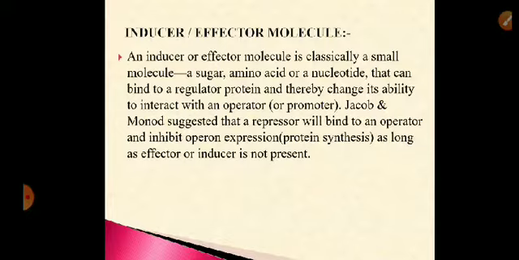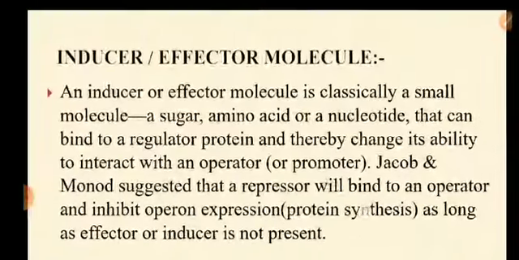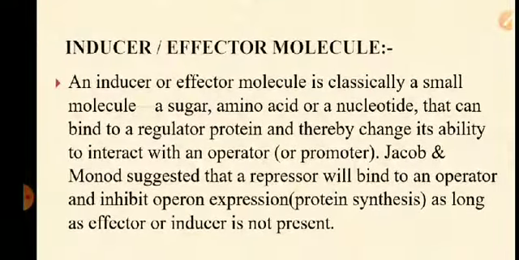What is an inducer or an effector molecule? An inducer or effector molecule is classically a very small molecule like a sugar or an amino acid or a nucleotide which can bind to the regulator protein, bring about conformational structural changes in the regulator protein and change its ability to interact with promoter or operator.